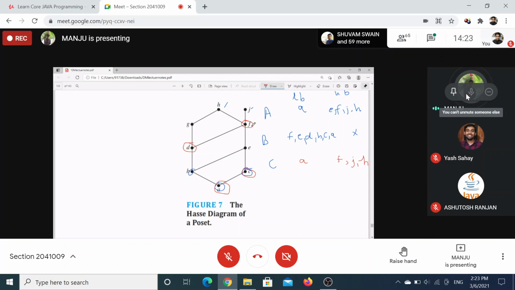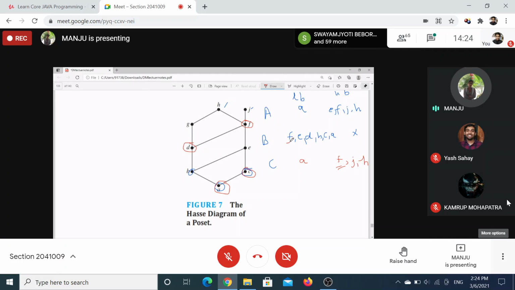Least of all these three. F will work, right? So that's it. This is your least upper bound. Here, this is your greatest lower bound, greatest lower bound, least upper bound.